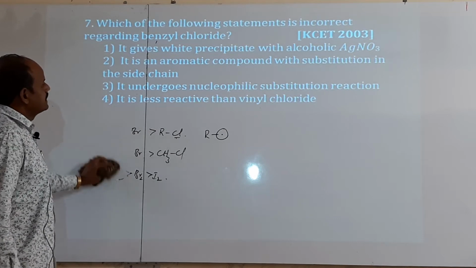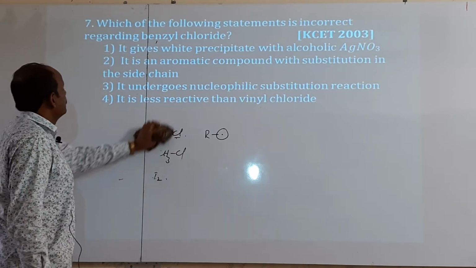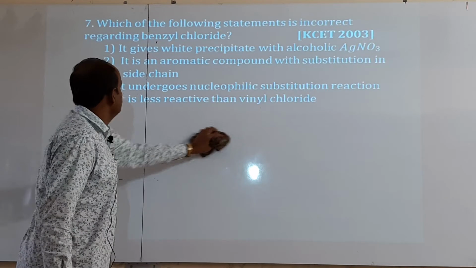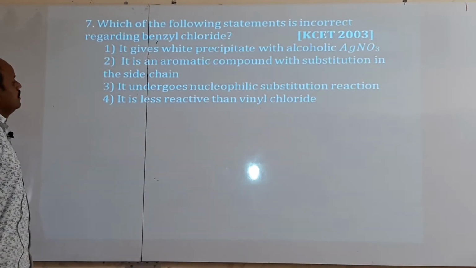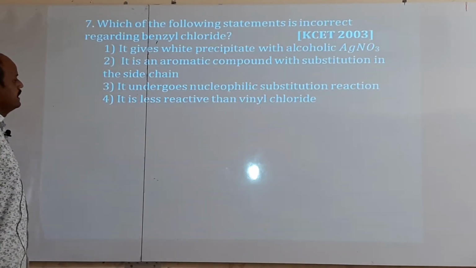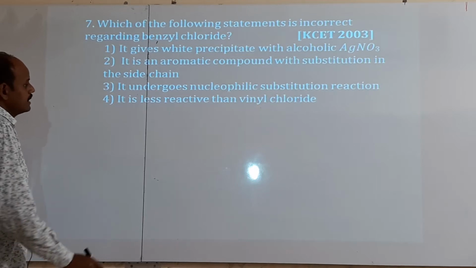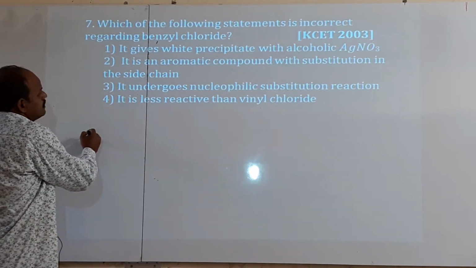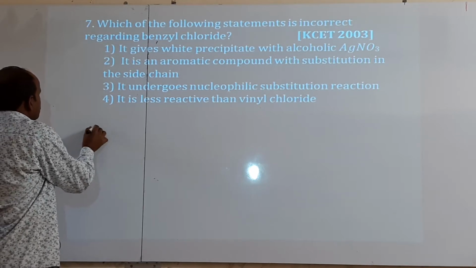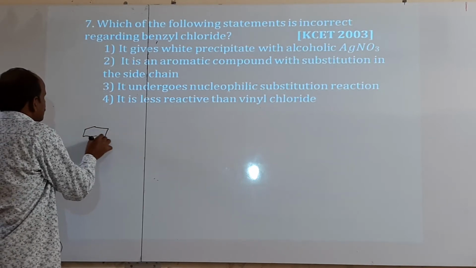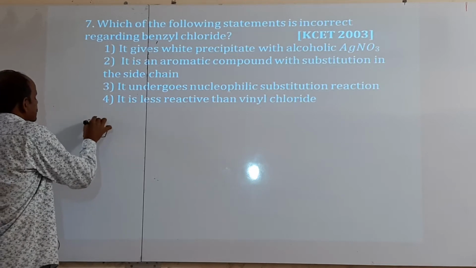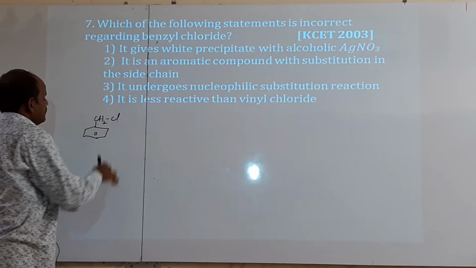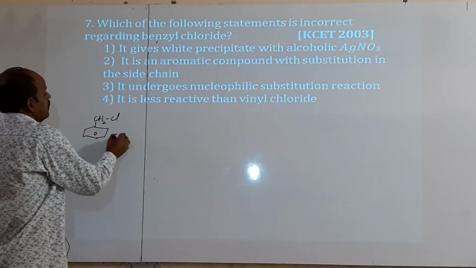Next question. Which of the following statements is incorrect regarding benzyl chloride? So what is the first option? It gives a white precipitate with alcoholic AgNO3. Here, if you take benzyl chloride, what is the formula of benzyl chloride? C6H5CH2Cl is benzyl chloride.